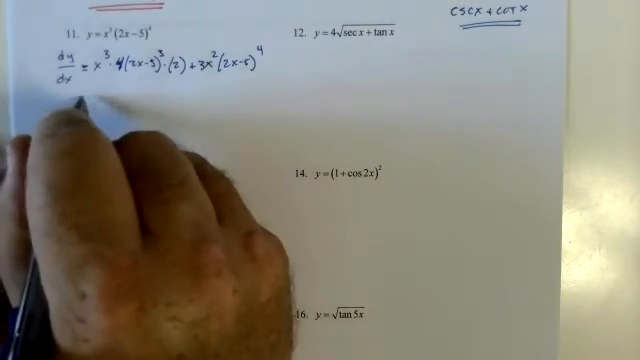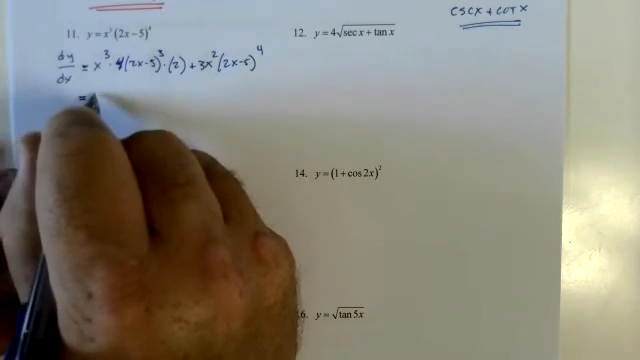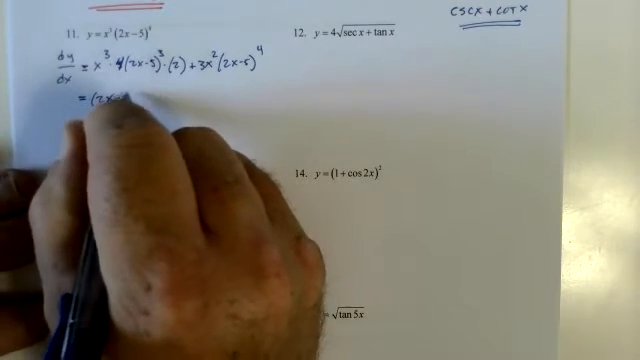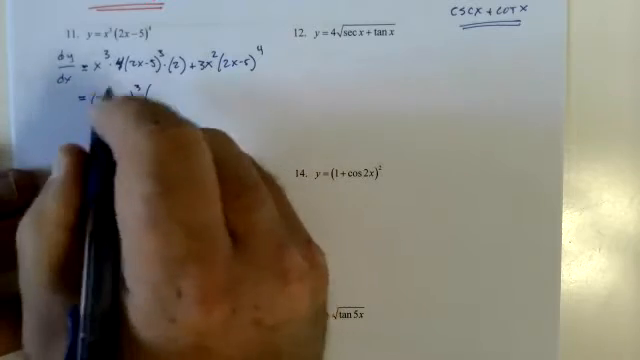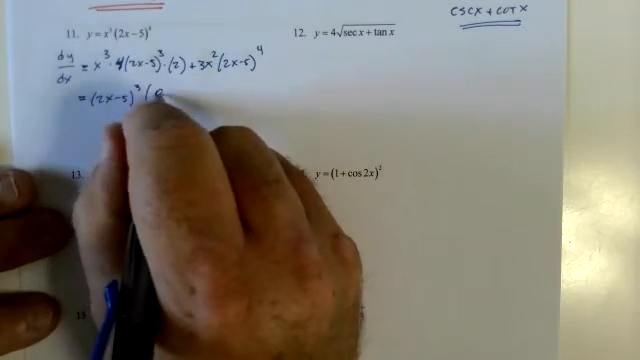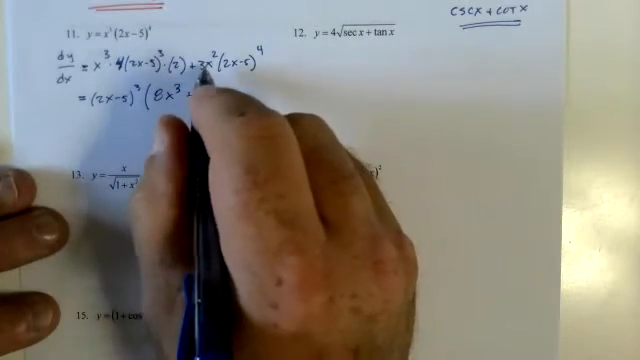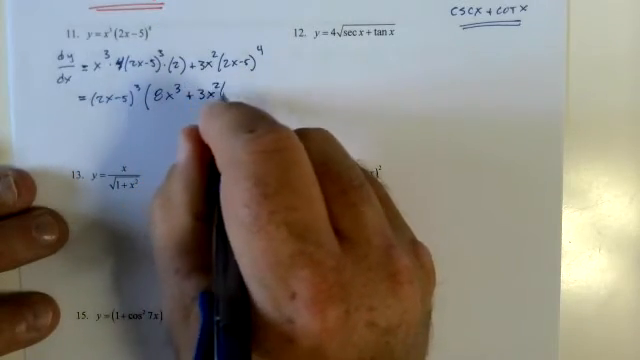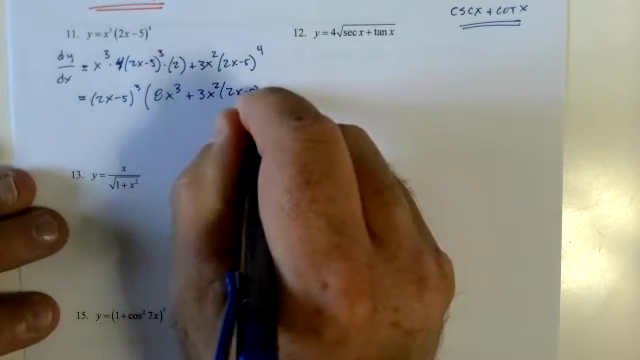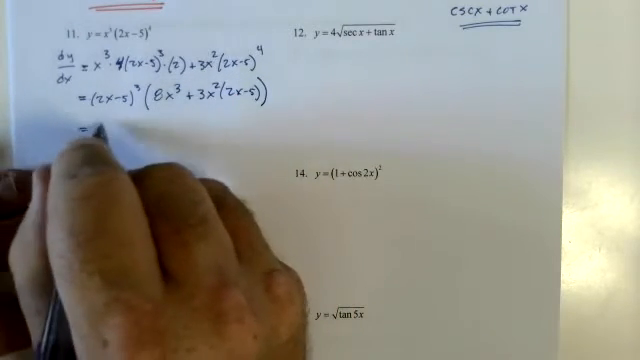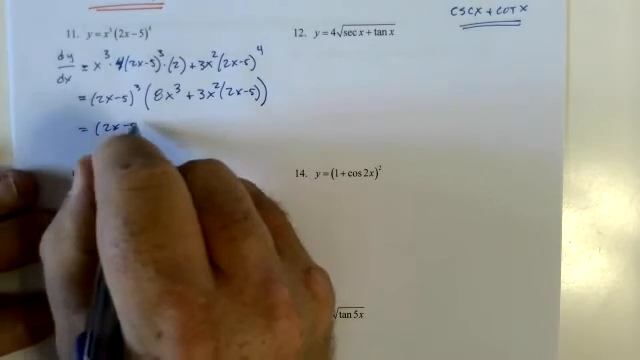Let's take (2x minus 5) to the third out. That'll leave us with 4 times 2, 8x to the third, plus 3x squared times (2x minus 5). You could stop there. (2x minus 5) to the third.